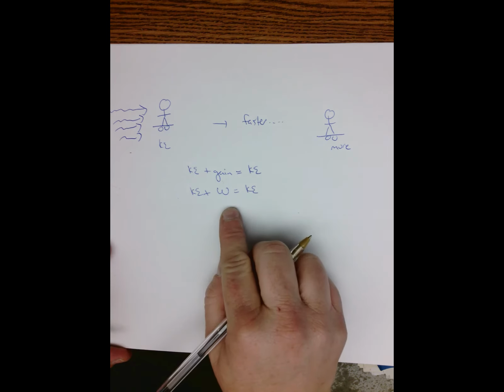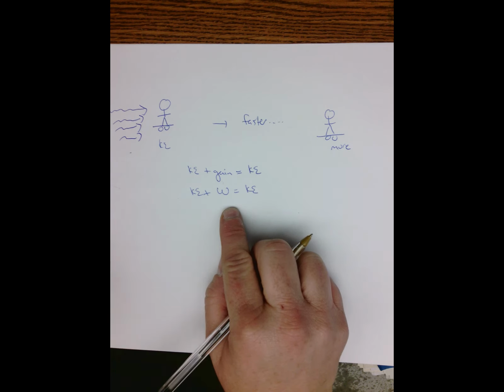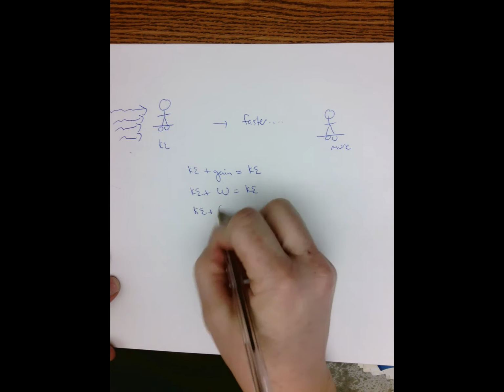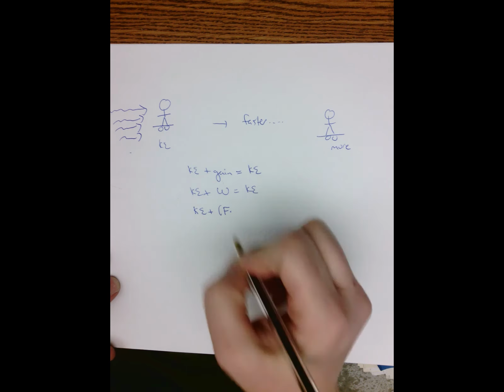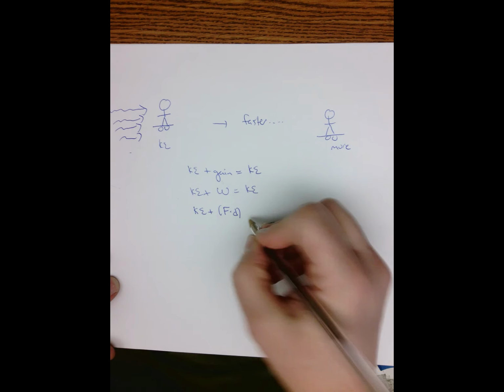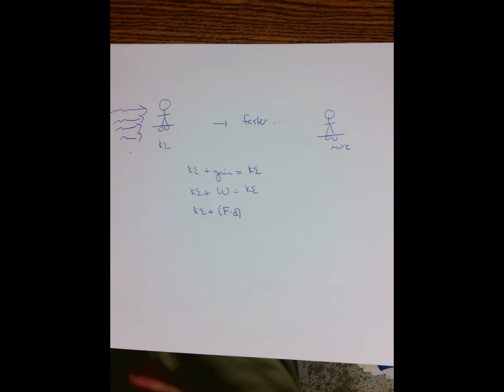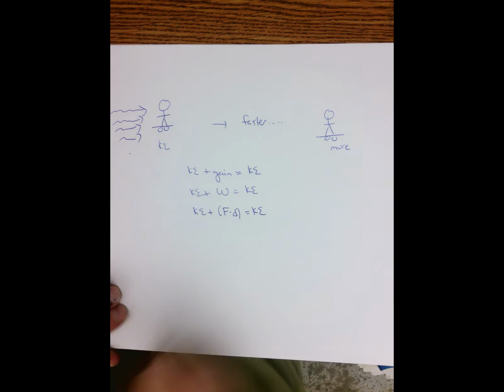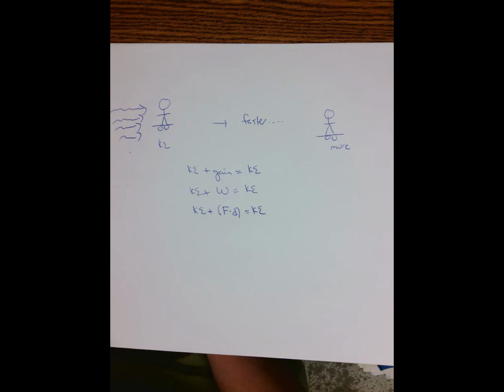Work can be for energy being added or energy being subtracted. So this would be kinetic energy plus the work, which is the force that's applied times the distance it is applied for. The further distance the wind pushes me, the faster I'm going to go. The less the wind pushes me, the less I'm going to speed up. Equals KE. That's the general statement.